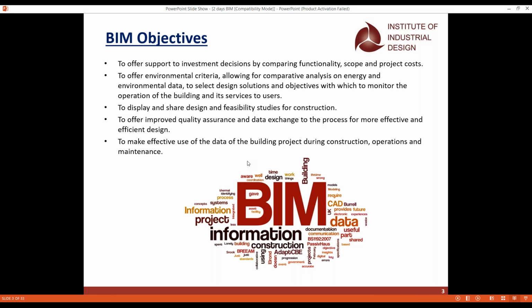And the final objective is that we can also make use of the building project data during the construction, operations, and maintenance. All the data we have for the building project, and the construction documents, covering operations like the scaffolding and what transportation we have to arrange. We should have all the operations in the BIM, whenever we construct at the construction site. And also the maintenance, which is the final part.